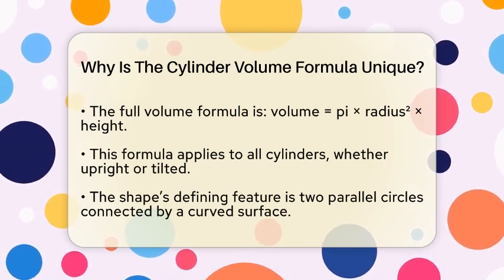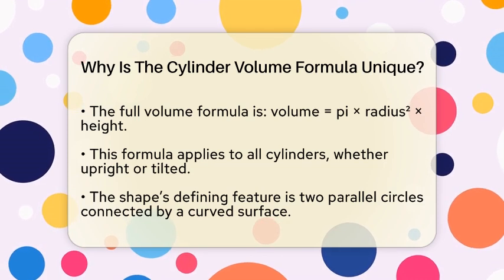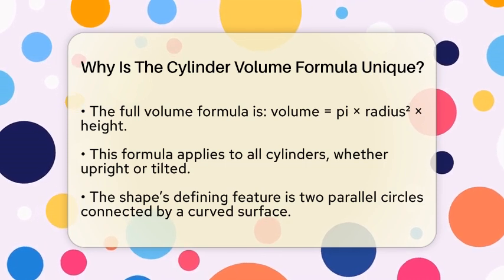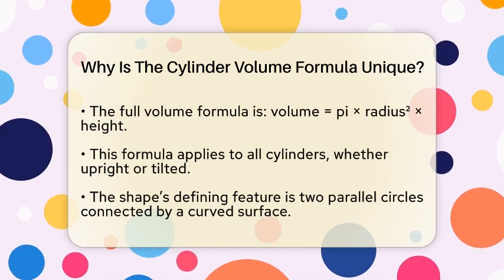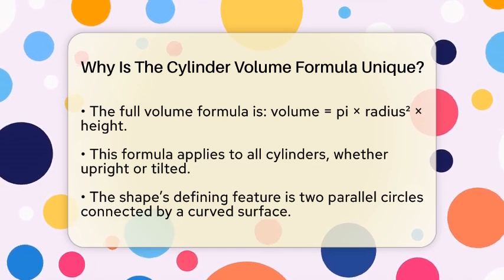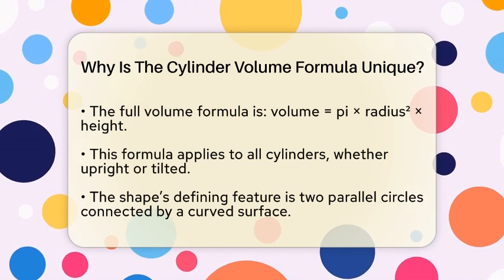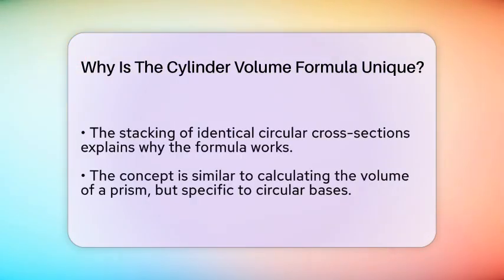Since the cross-section parallel to the bases is always the same circle, stacking these circles along the height gives us the total volume. Think of stacking coins of the same size. The total height times the area of one coin gives the total space. This stacking idea is why multiplying the base area by the height works perfectly for cylinders.